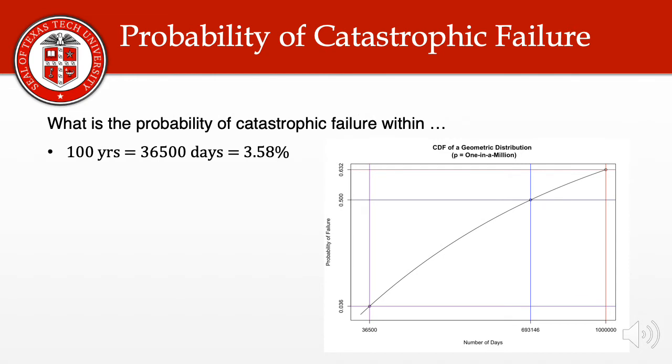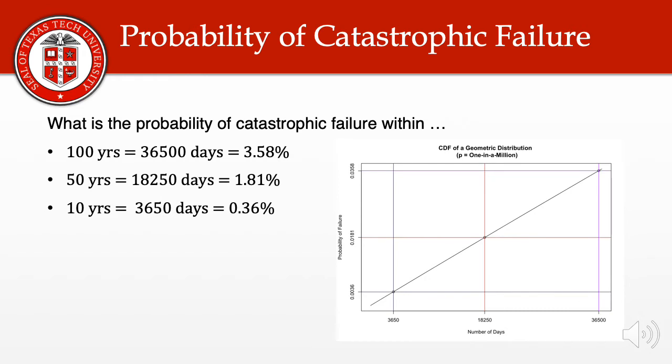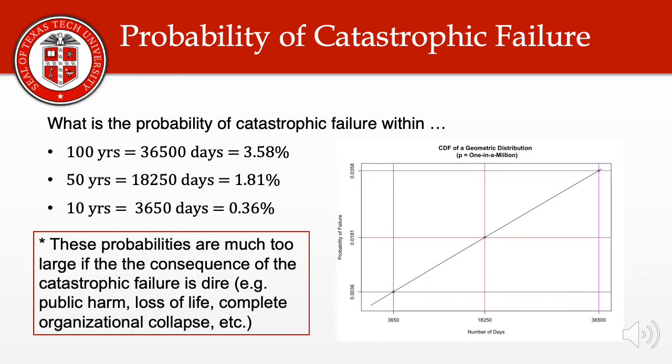With the cumulative distribution function, we can calculate the probability of there being a catastrophic failure within any number of days. So within 100 years, we would calculate that there's a probability of 3.5%. Within 50 years, 1.81%, and within 10 years, 0.36%. All of these probabilities are much too large if the consequence of a catastrophic failure is dire.